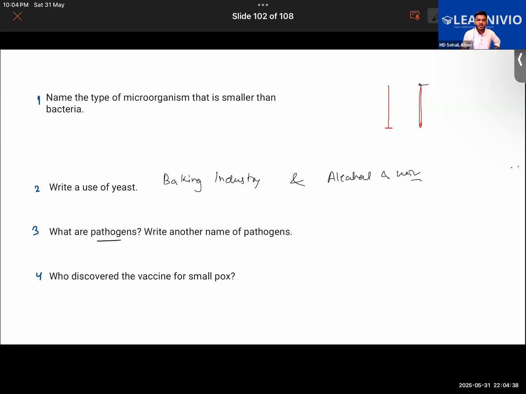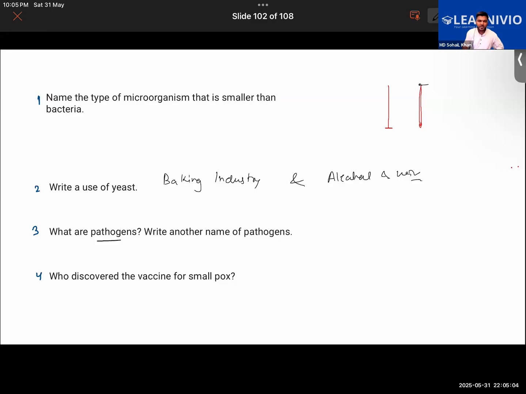Pathogens, they are the disease causing microorganisms, aren't they? Pathogens are basically disease causing microorganisms. They can be bacteria, virus, fungus, right? They could be different kinds of parasites, parasitic microorganisms, known to cause a variety of infections and diseases, right? They are capable of causing damage to the host organism.